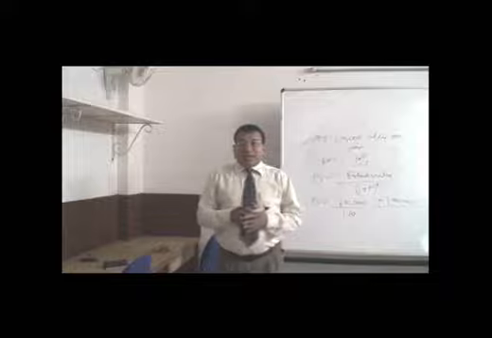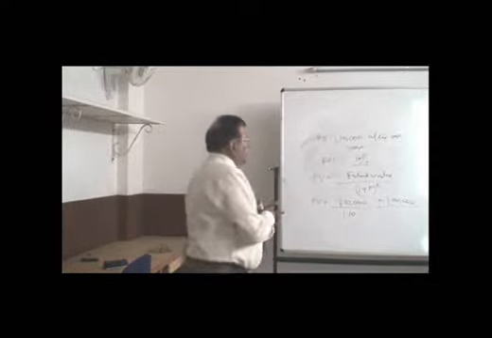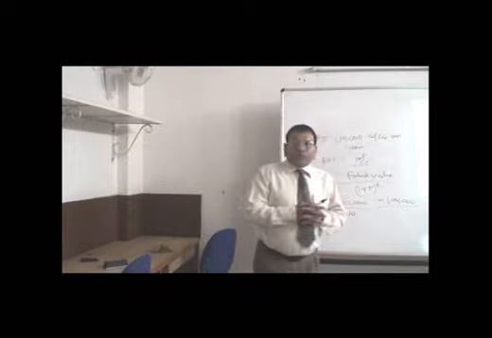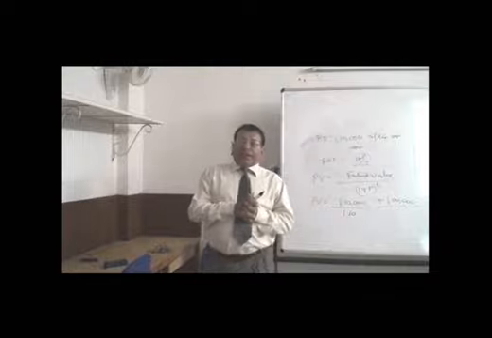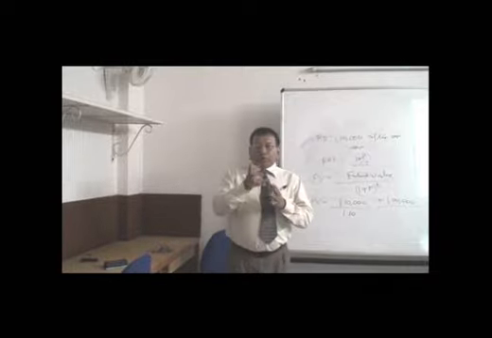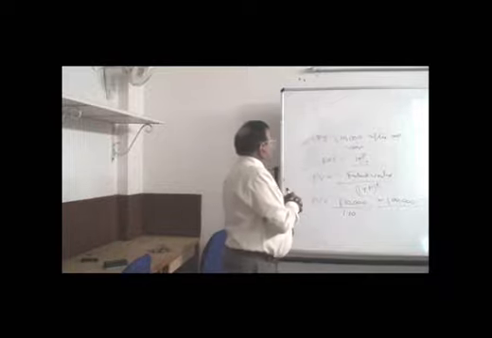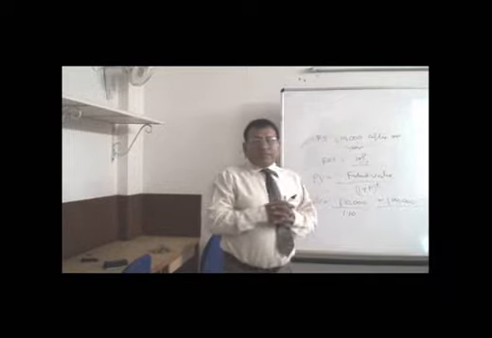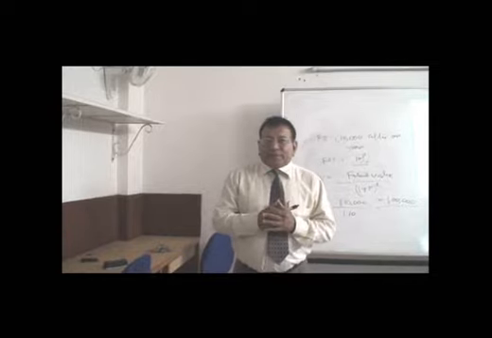So both ways, if we are given the present value, we can calculate the future value, and if we are given the future value, we can calculate the present value by discounting it with the rate of interest. The rate of interest is a factor which can really work in both ways.